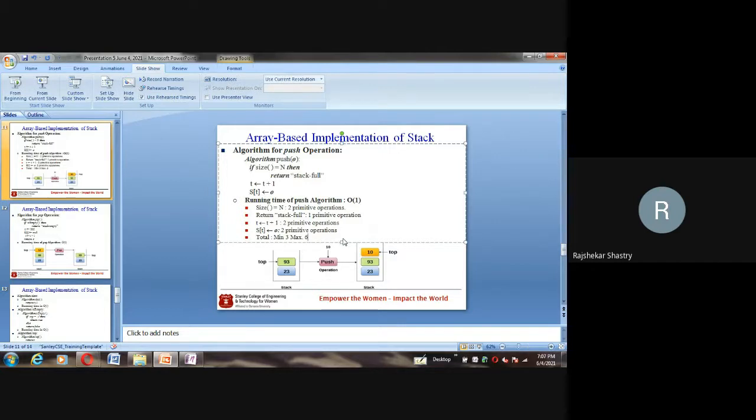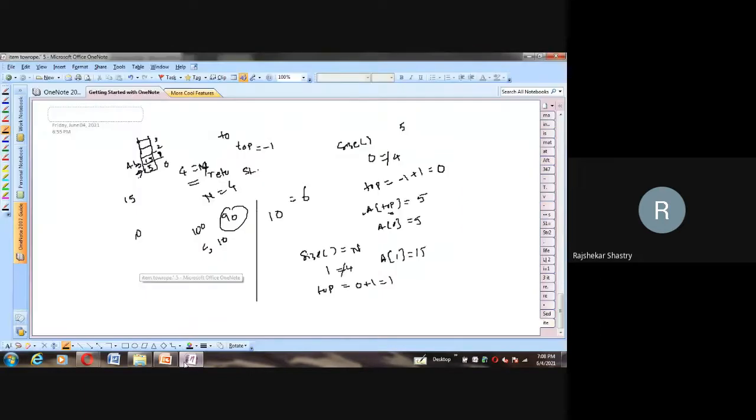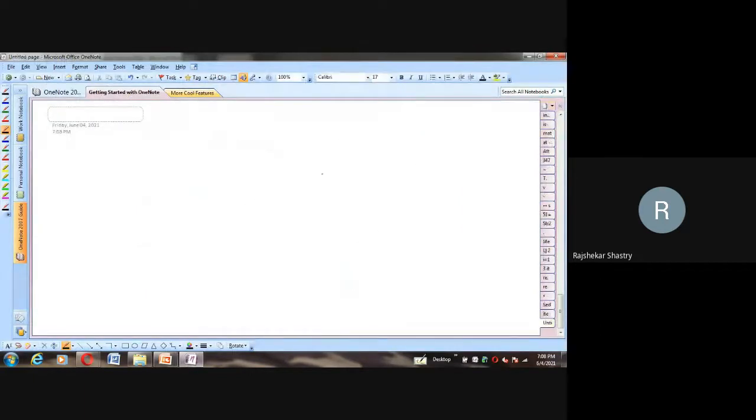And here 3 and 6 both are constant. So therefore we can say the running time is constant time, how much, Amma? Constant time only. So big O of 1 we can say. That entire push algorithm, pushing an object into the stack, can be implemented in big O of 1, a constant time. It won't take much time. It is the fastest algorithm we can say. An algorithm is said to be fastest among all others if its time complexity is big O of 1.